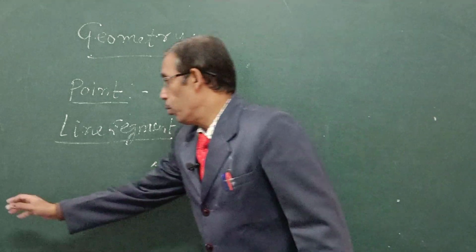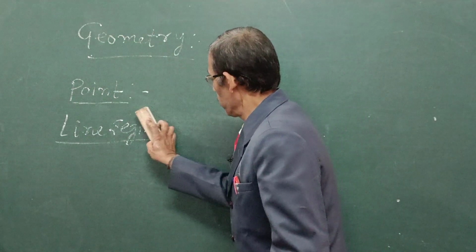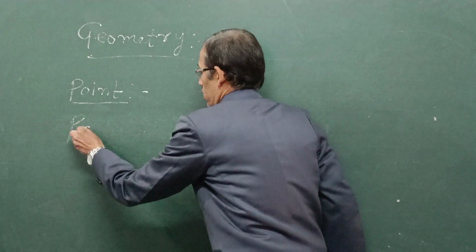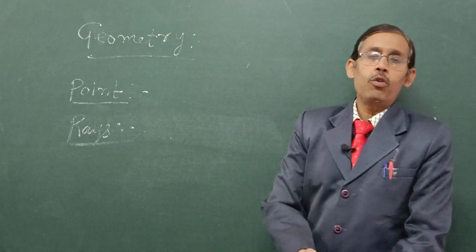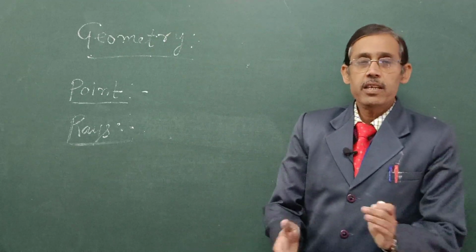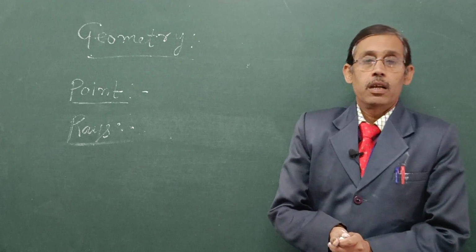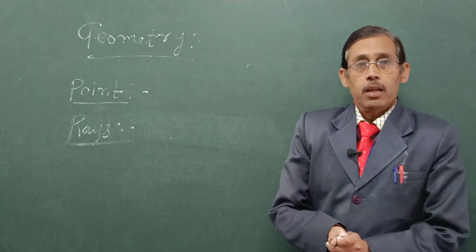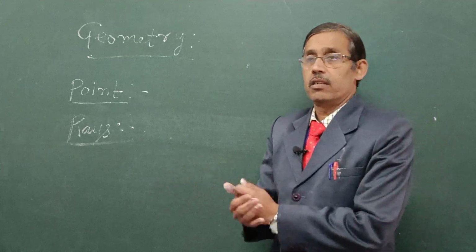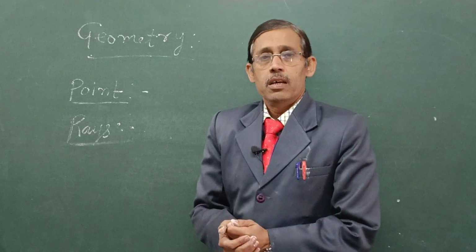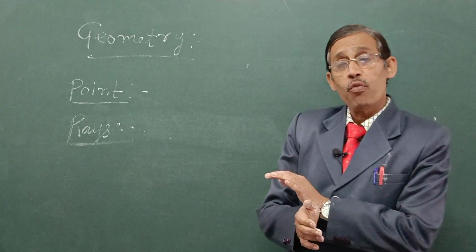Now, ray. It is also a part of a line. It has only one end point. It can be extended on the other side indefinitely, that is, it has no fixed length.